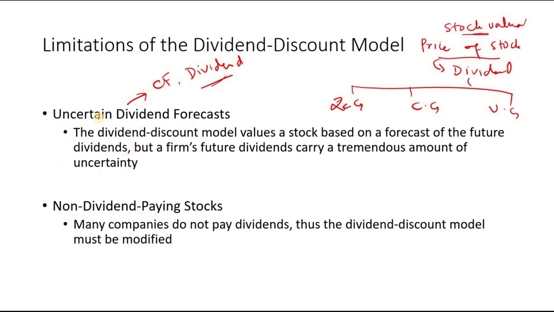Number 2, non-dividend paying stocks. If you see, all these models use dividends, but there are also stocks that do not pay dividends, so the only cash flow would be capital gain, right? So what about those stocks? So we need to modify our dividend discount model.